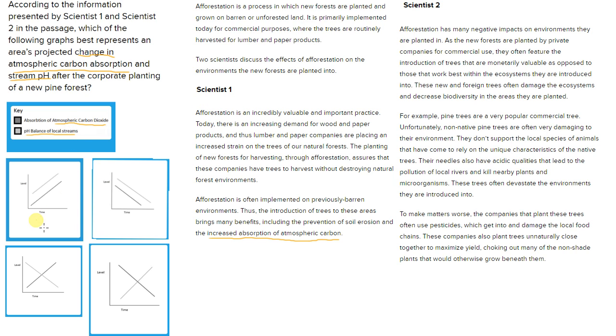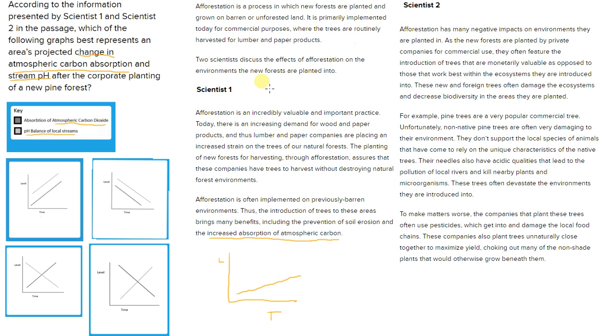So as time goes on, let's say this is the level, I'm making a little graph here, and this is time. As time goes on, as we have this forest, we would expect the absorption of atmospheric carbon to increase, and we don't know what that increase would look like. It might even eventually plateau once it gets to a certain level as the trees hit their mature age or whatever, but we would expect an increase based on what scientist 1 says.